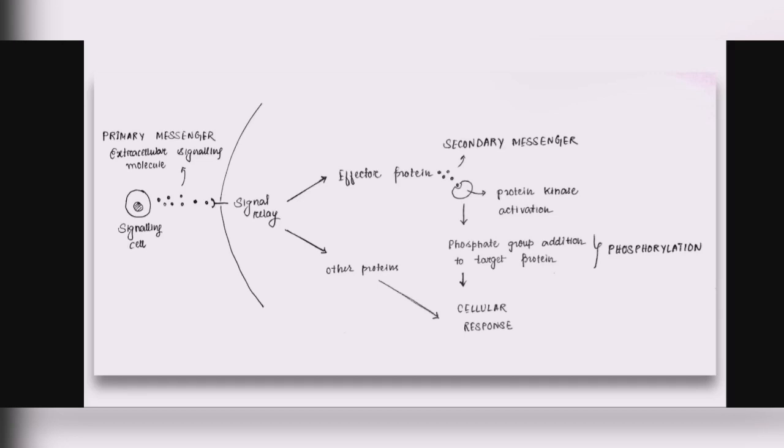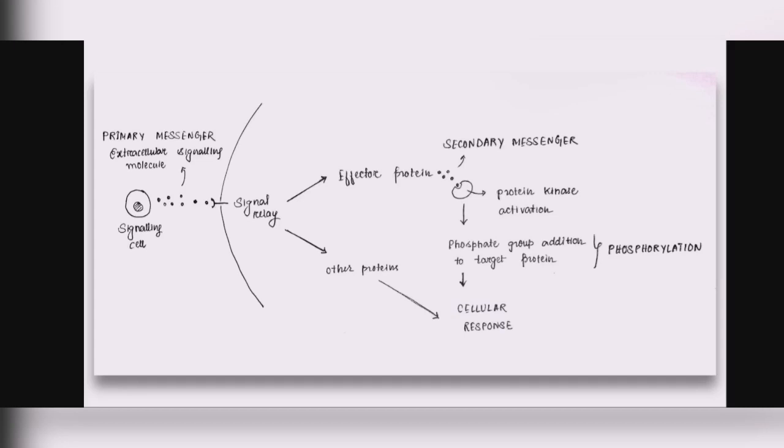So once this effector protein is activated by the signal which is released by the signaling cell, what actually happens is the effector protein further synthesizes, that means it produces, the secondary messenger which transmits the signal to the protein kinases. So these enzymes, the protein kinases, further take the signal and go to the target protein and phosphorylate the target protein. That means suppose you have a target protein, the protein kinases would add a phosphate group to the target protein so that the protein gets activated, and if the protein gets activated, it would result in some sort of cellular response.